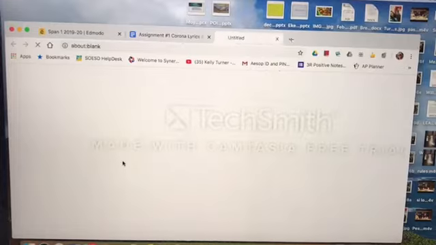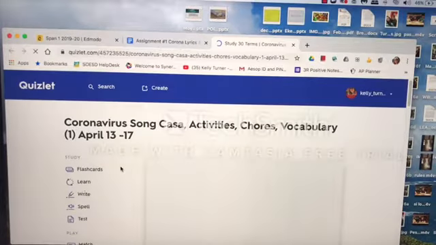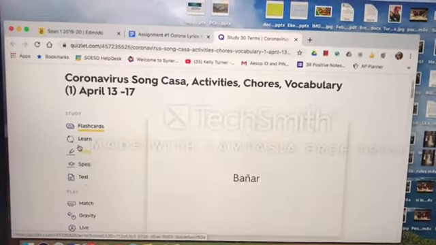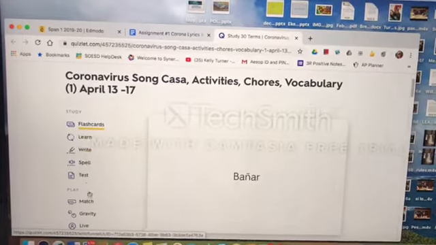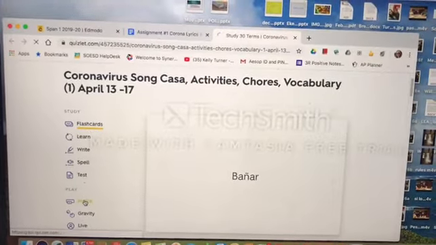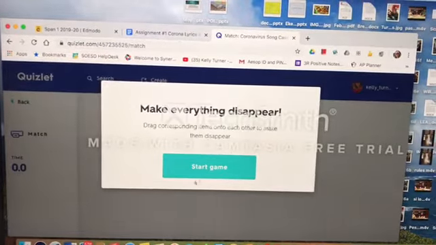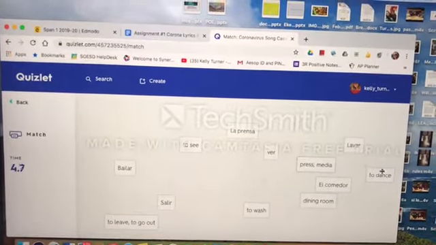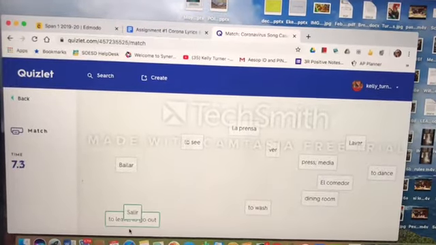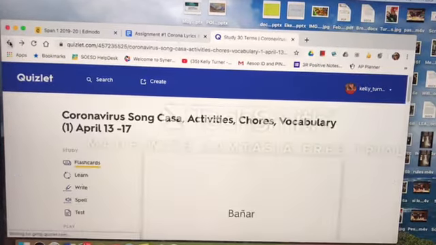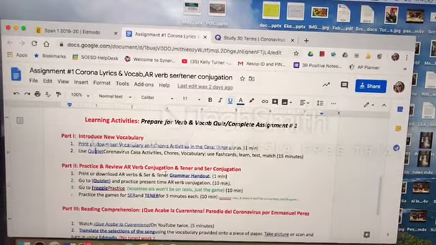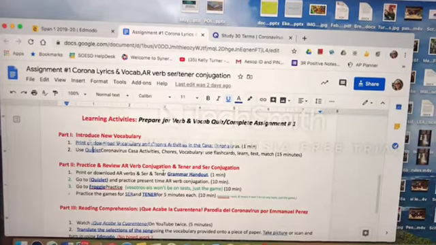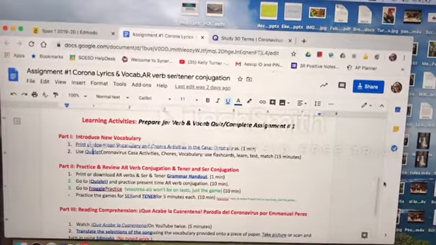So you're going to open the Quizlet link, and you should do this out loud so you really learn the words. It introduces you to the words. I suggest that you go to matching and learn. Matching is fun. If you've ever done that, you just try to match the words. So you would find salir, and you'd try to find to leave or go out, and then bailar, to dance. Once you're done with part 1, all you've done is use Quizlet to be introduced to the vocabulary, because you will be quizzed on it, and there are unfamiliar words that are from the song.